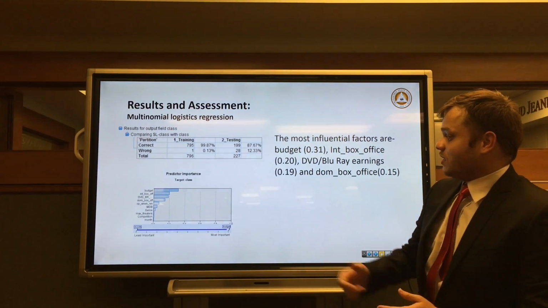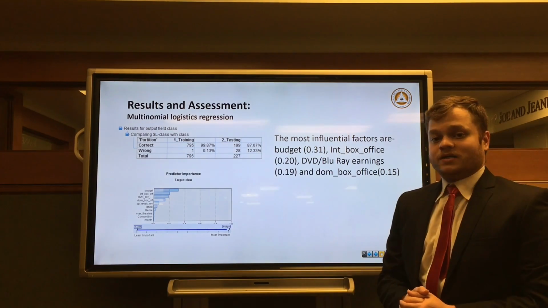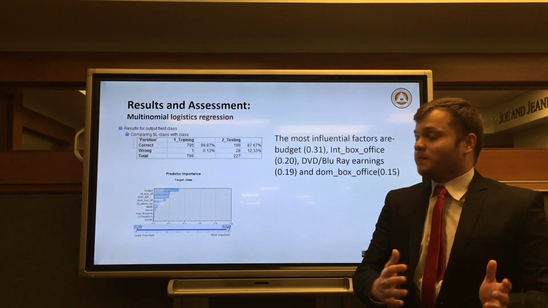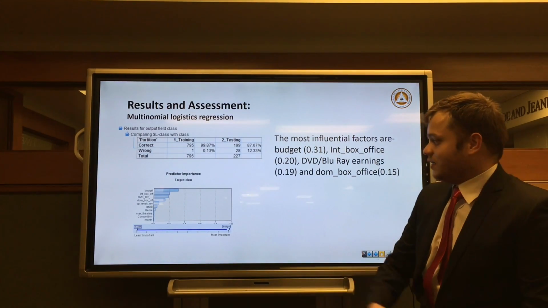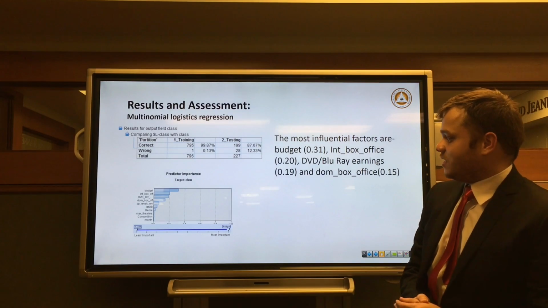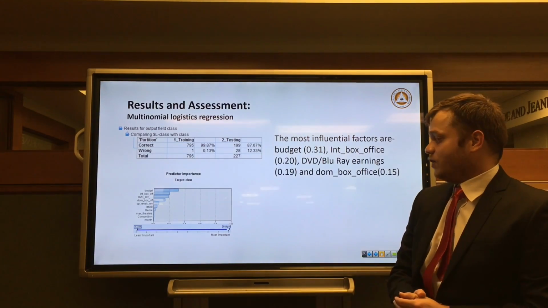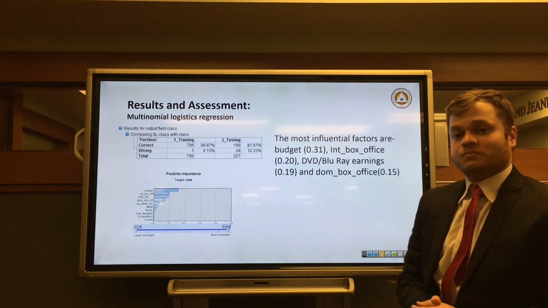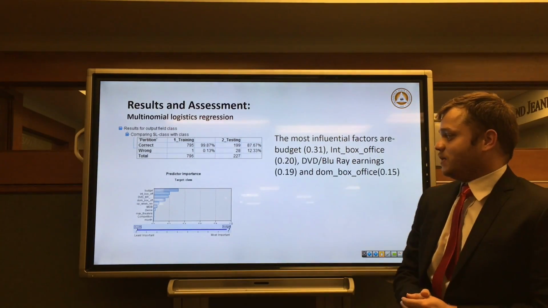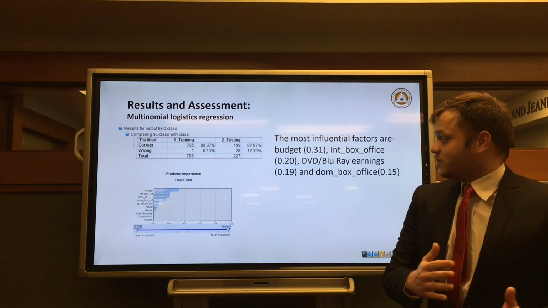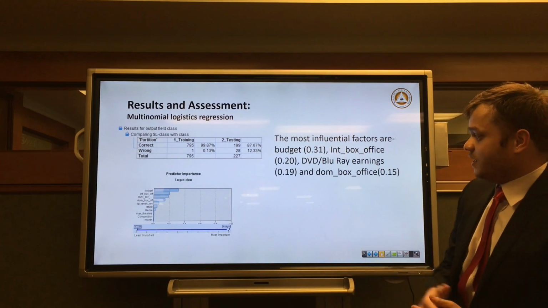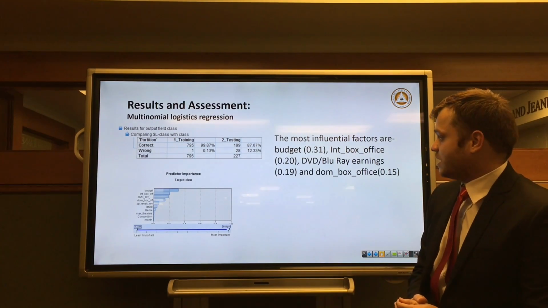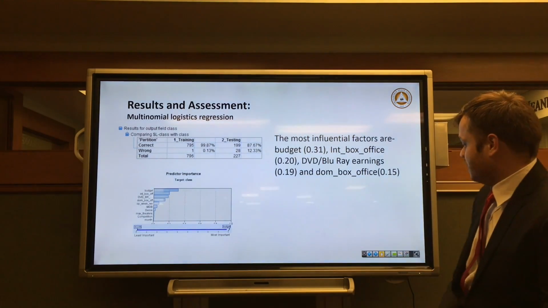We also got the significance parameters which were affecting the classification of a particular film into a particular class which we have defined. From this we can see that budget, international box office, revenues from DVD and Blu-rays, and revenues from sales of domestic box office are the significant parameters which are helpful for the film's profitability. IMDb ratings, opening week revenues, genre, maximum theaters, competition, and month are not as influential as the above.